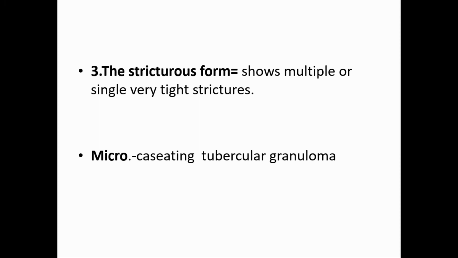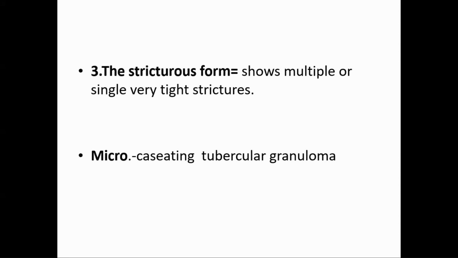So these are grossly three types of tuberculosis of intestine. First is ulcerative, second is hyperplastic. Ulcerative means an ulcer is there, which is a transverse ulcer. In hyperplastic, there is a lot of chronic inflammation and proliferation of fibroblasts, and it's a lump, and there is adhesion of the adjoining loops, so it forms a lump in the right iliac fossa. And the third one is the stricturous form, that is single or multiple tight strictures of the small intestine.